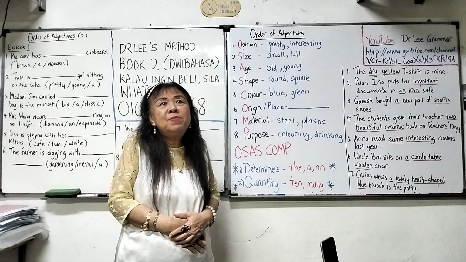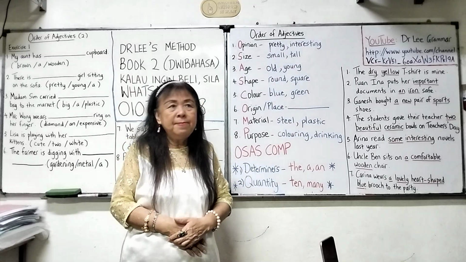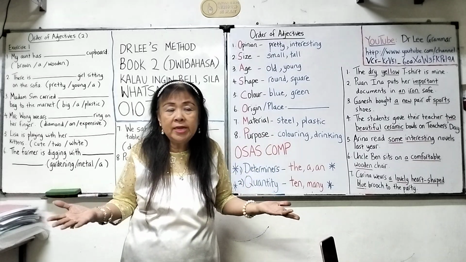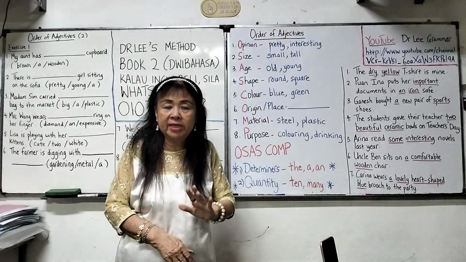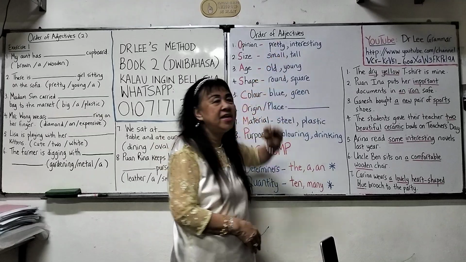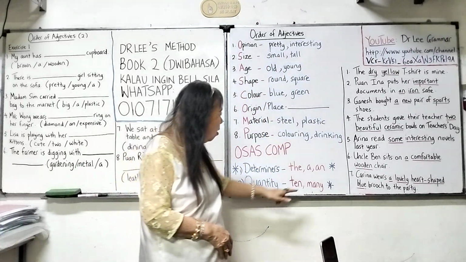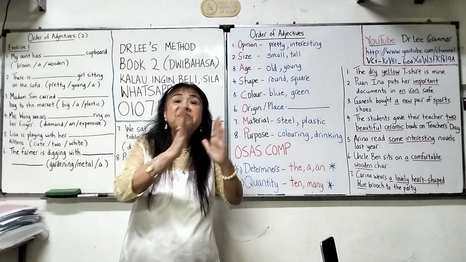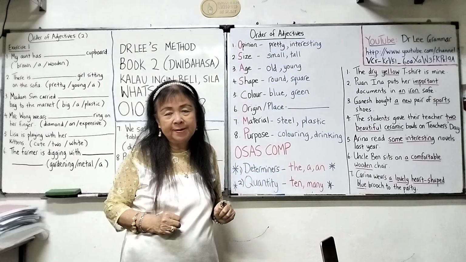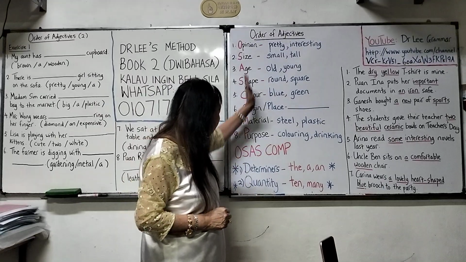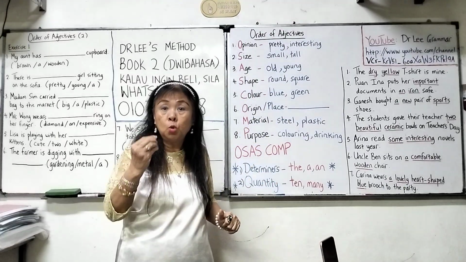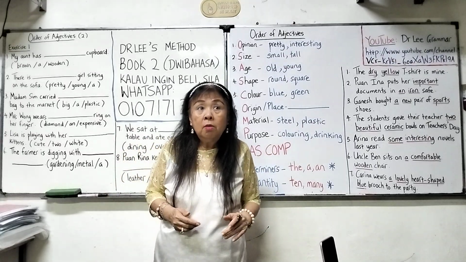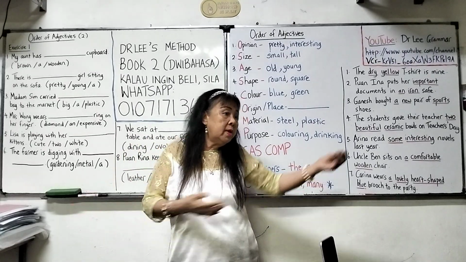And then maybe you want to mention quantity. Maybe you want to say 2 or 10 or many, a few or some. Where do we put it? We put it in front of opinion. For example, 10 pretty dresses or many interesting books. So that's all. This is the explanation, the rule of order of adjectives. We don't put where we like. You cannot say, oh, they're all adjectives, so I put here, I put there.